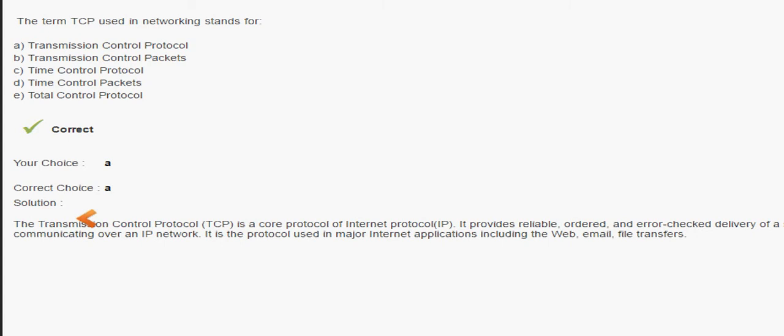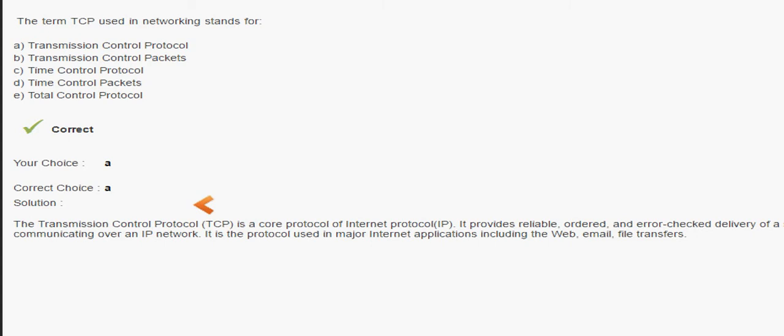It is not much reliable. If packets are delivered, we are not getting acknowledgement, so we cannot check the delivery. Error checked delivery of the stream is available in TCP/IP, and that is the benefit behind not using UDP.